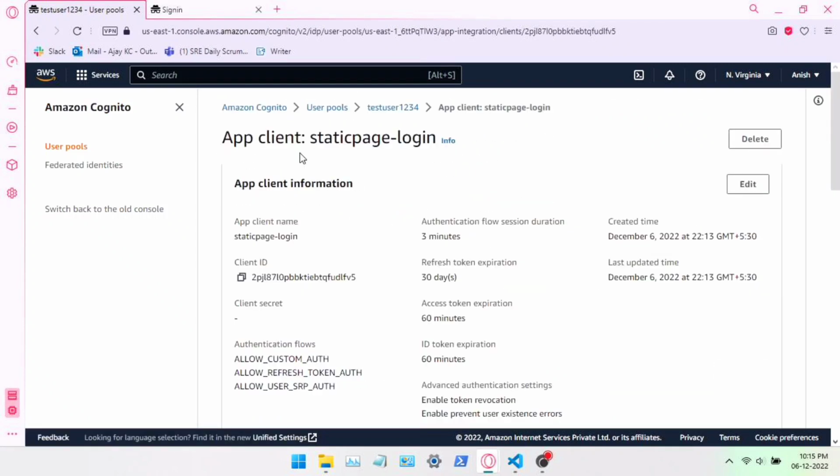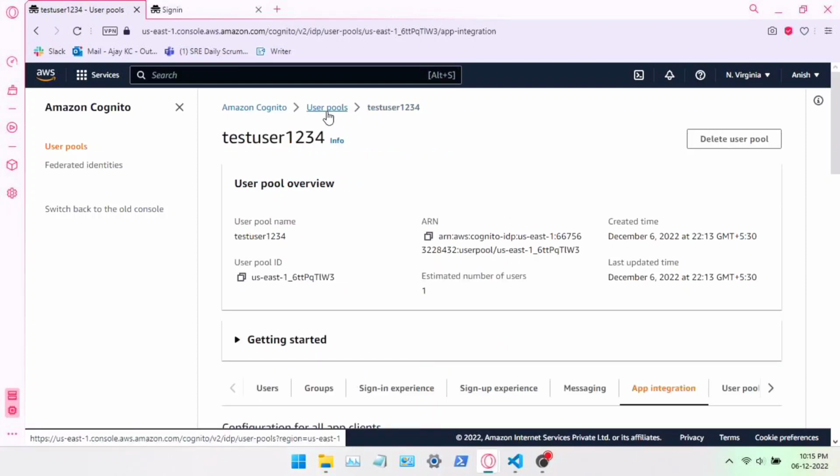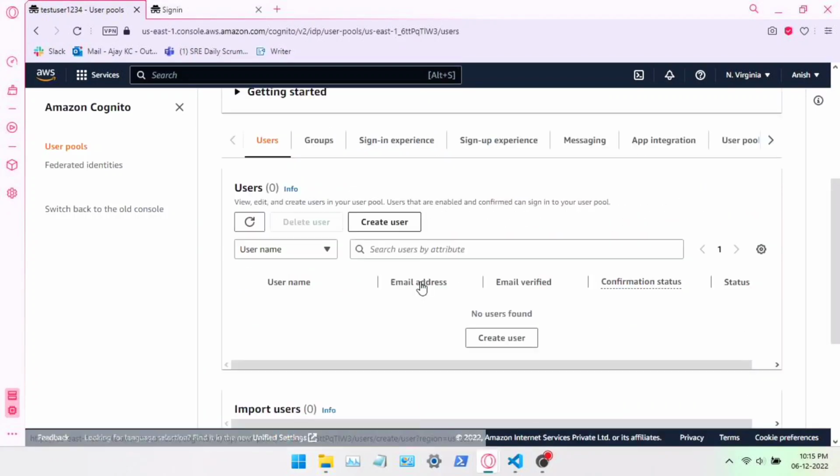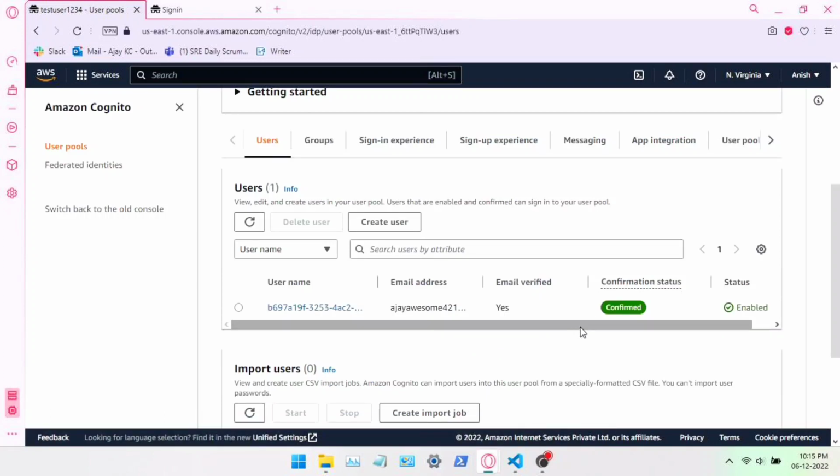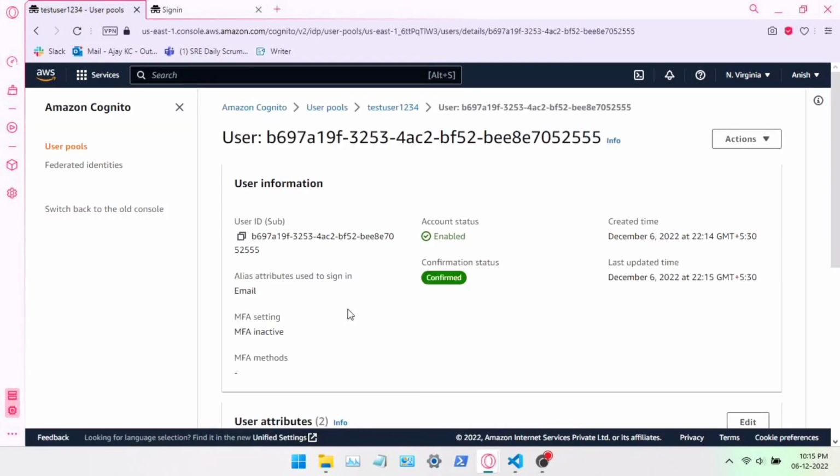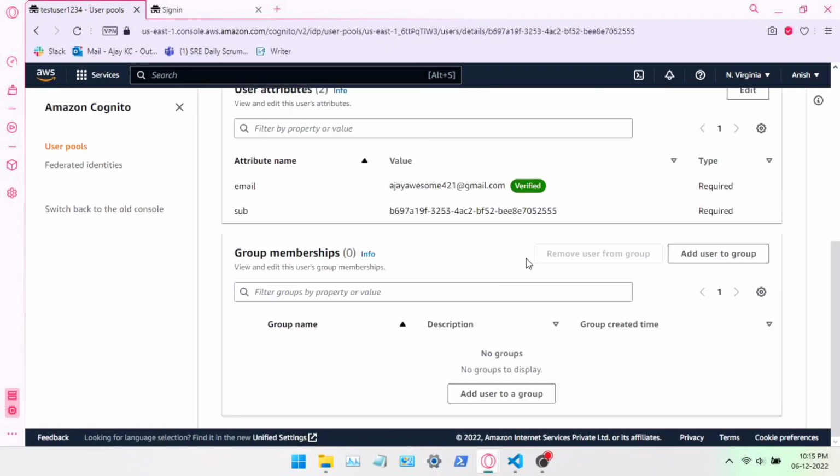User pools, users. I'm going to refresh it. Yes, as you can see, there is one user and it is confirmed. We entered the OTP for the verification, so it is showing as verified.